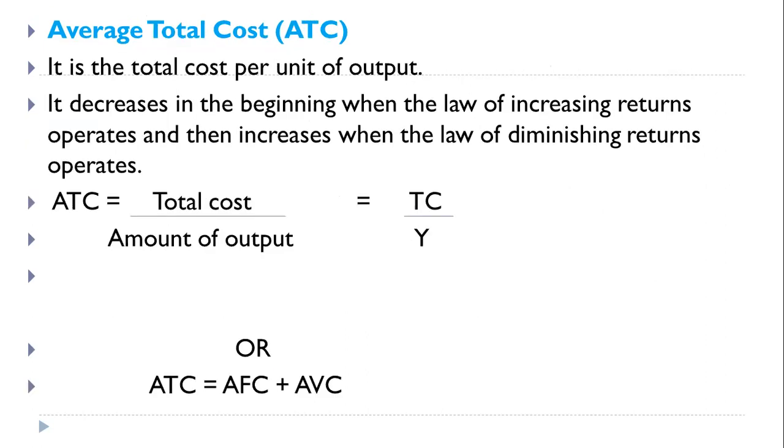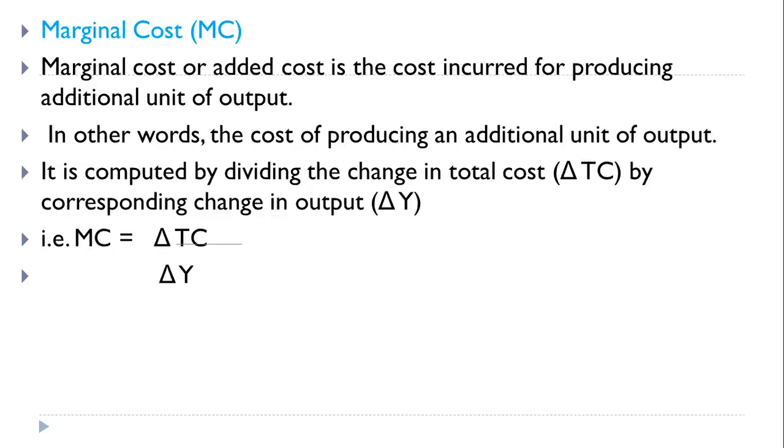Now, average total cost. What is the definition? Total cost per unit of output. It decreases in the beginning, as the law of increasing return operates in your production process, and then increases when the law of diminishing return operates. This is the relationship. And ATC is also estimated by another formula, AFC plus AVC. So this is the next formula.